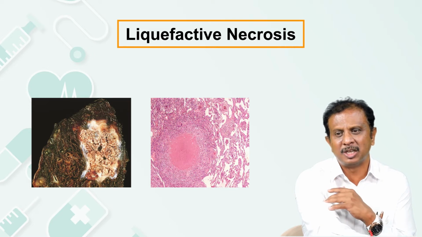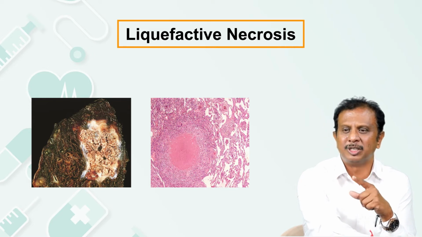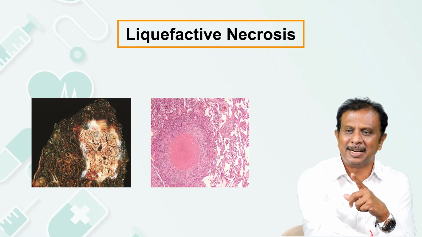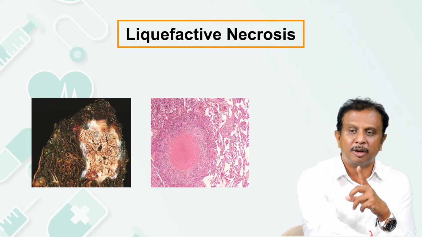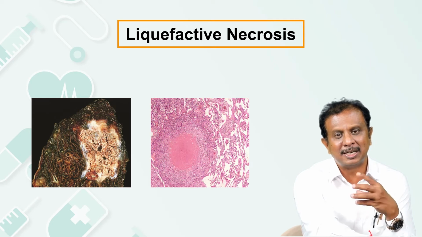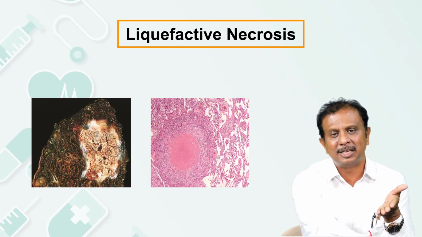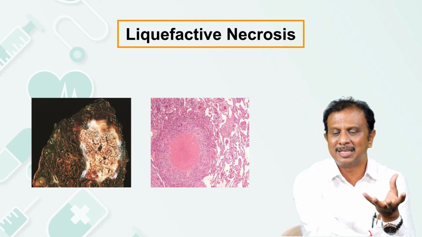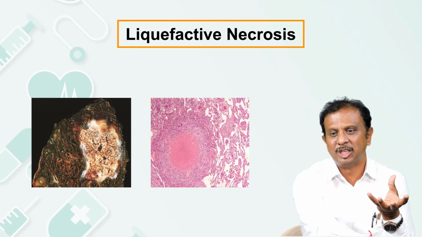Under the microscope, you are seeing sheets of neutrophils with a bacterial colony, and this is an example of liquefactive necrosis where the neutrophils have started coming there, started releasing their enzymes, and it elicited the process of lysis and thus brought in the liquefactive change.